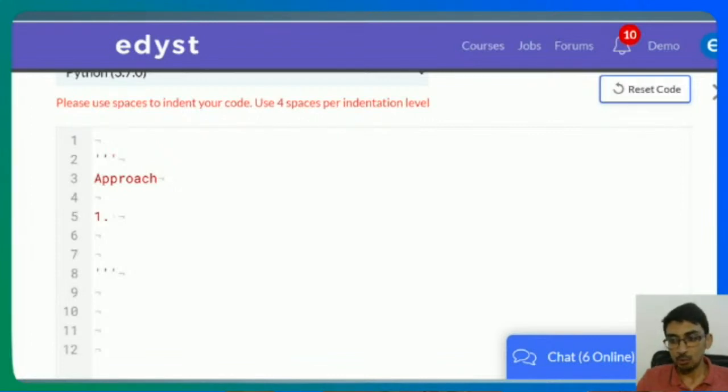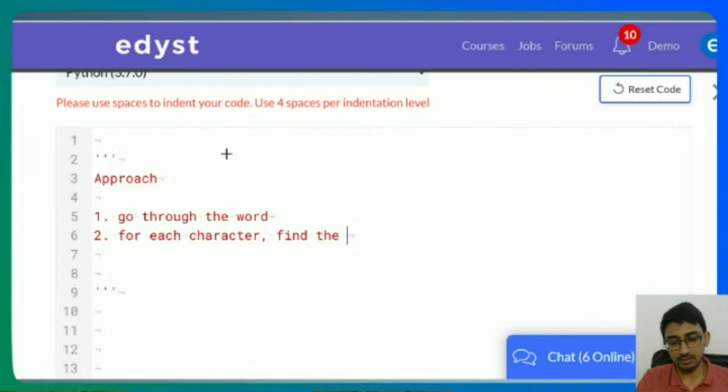One way is to go through the word, and for each character, find the count of occurrences, how many times it occurs. In Python, you can do this easily using the count method. In C, how do you do it?